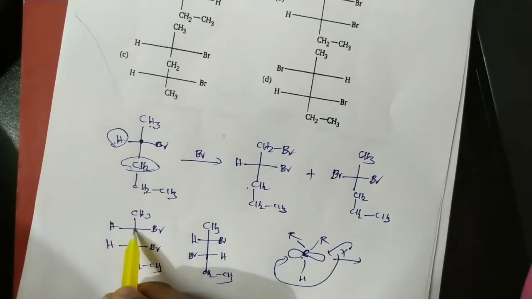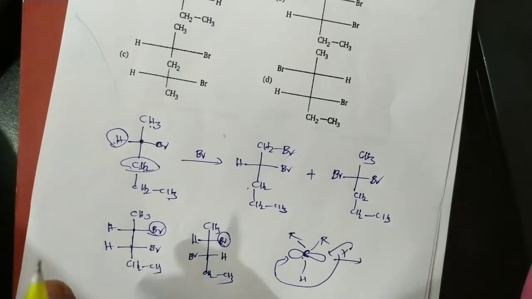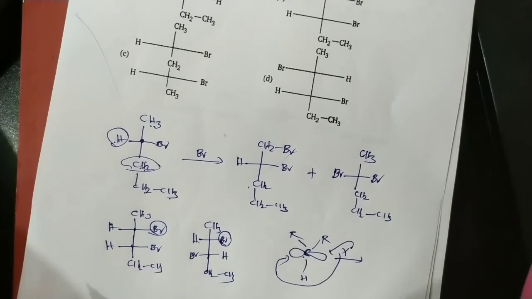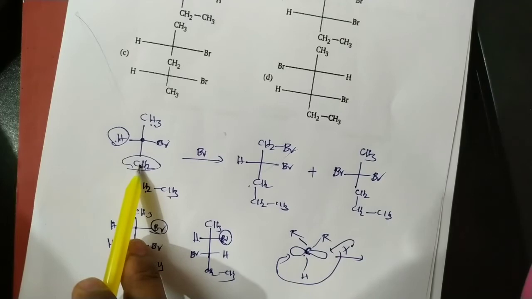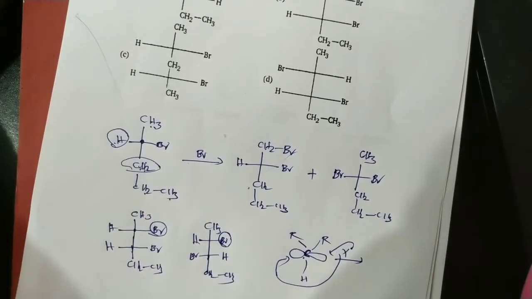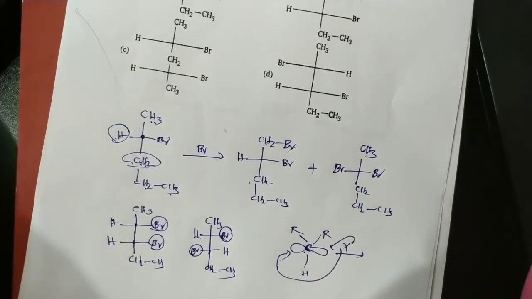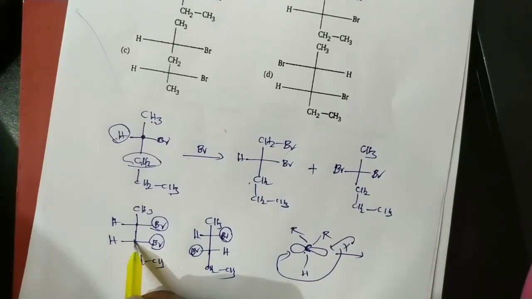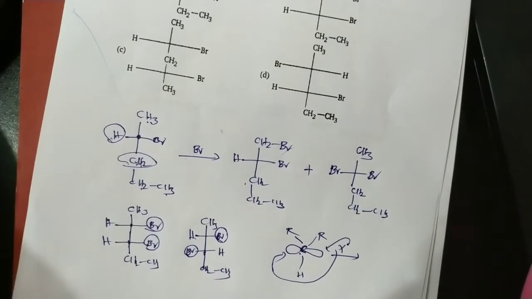But in this case, this chiral carbon configuration is fixed, not changed, because an enantiomerically pure compound is given. After replacement of hydrogen by the bromine, this carbon becomes a chiral carbon. So here an achiral carbon is converted to a chiral carbon. In this case, the bromine may be on the right side or on the left side. That means either R or S configuration. So these two are possible.